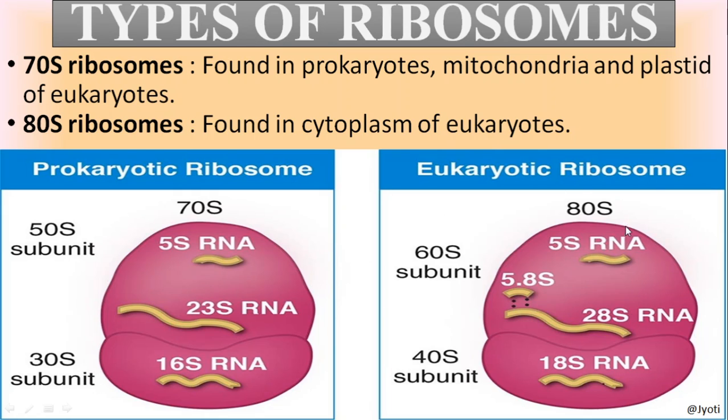Similarly, in eukaryotes, the ribosome is 80S type, consisting of larger subunit 60S and smaller subunit 40S. Again, 60S consists of 5S RNA, 5.8S RNA and 28S RNA. The smaller subunit 40S consists of 18S RNA. So this is the difference between the ribosome of prokaryote and eukaryote.